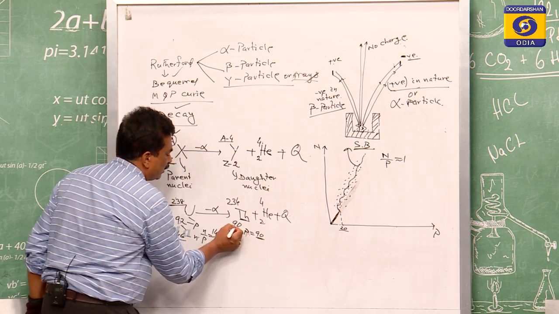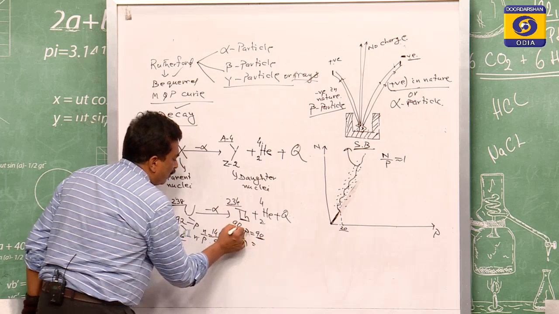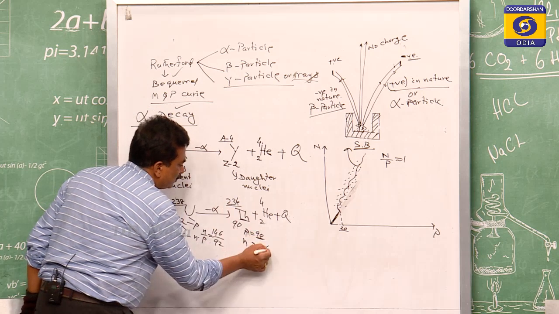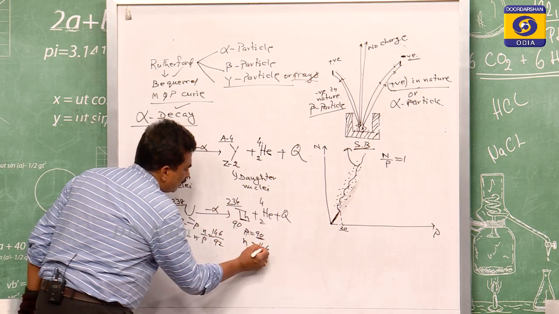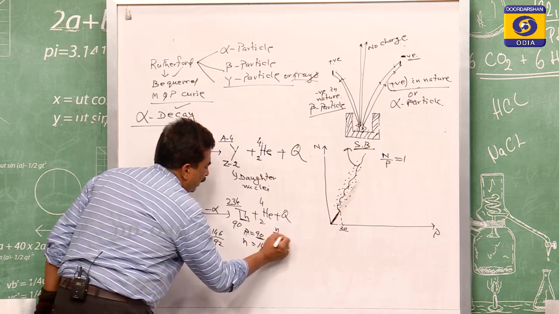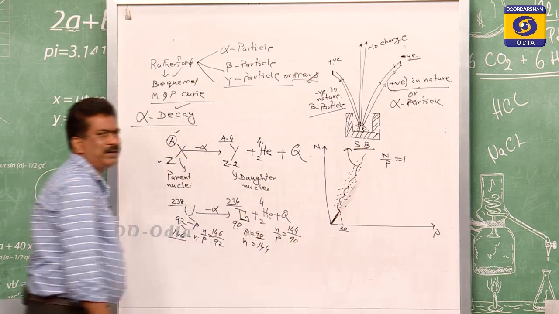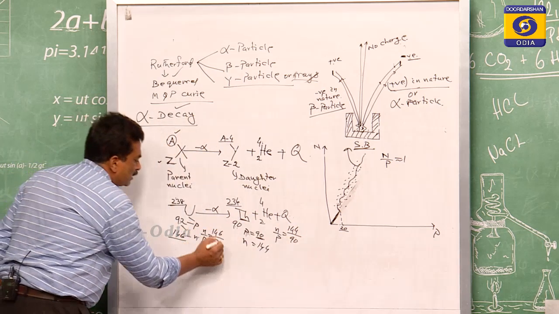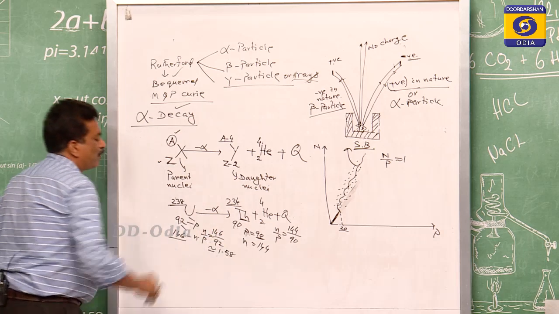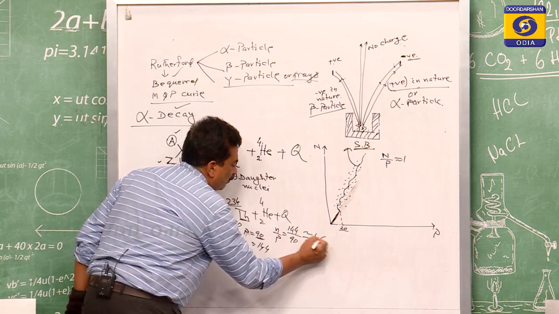P means the proton, this is Z, that is 90. Then what will n be? 234 minus 90, which equals 144. So this n by p is equal to 144 by 90. So this 146 by 92 is nearly 1.58, and this is nearly 1.6.